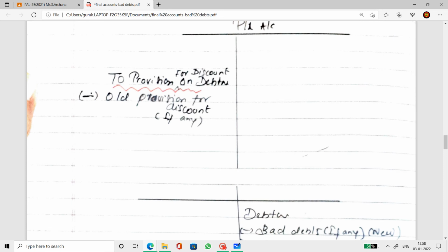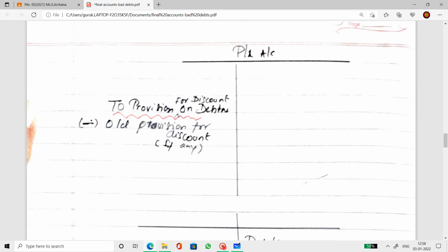Now the treatment of this also is important. If there is an old provision, that means a provision for discount already existing in the trial balance, and the adjustment asks us to make another discount rate for provision, then it is too new, less old. Too new, less old.